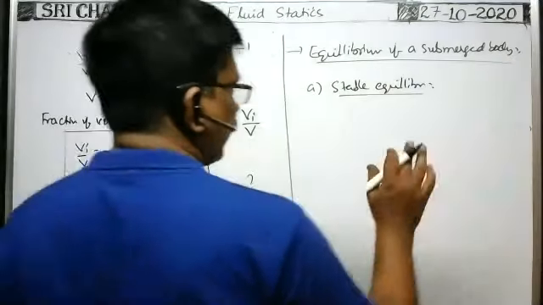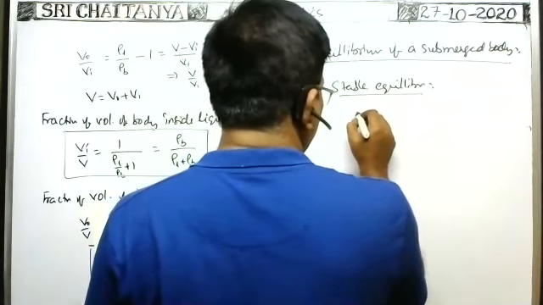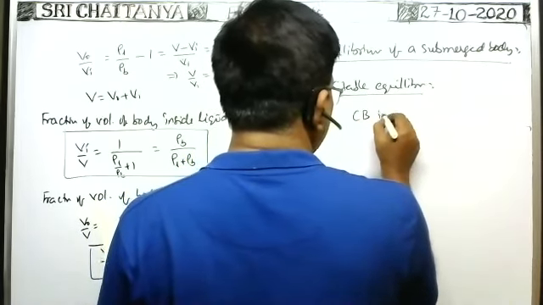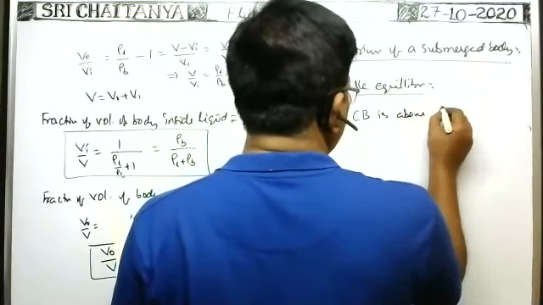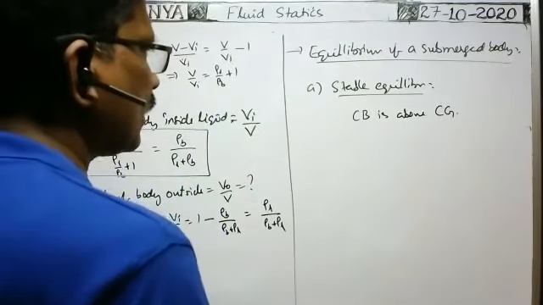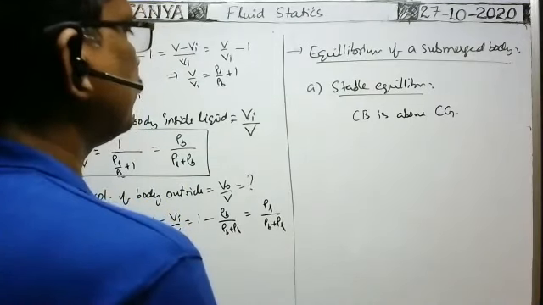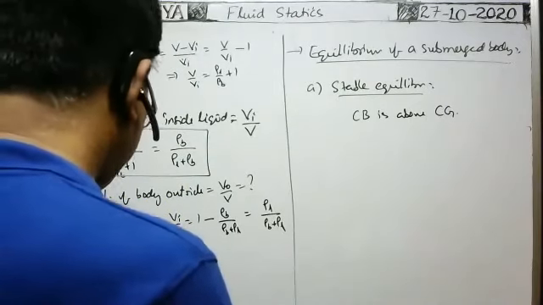Already I said the center of buoyancy is the center of gravity of the displaced liquid. So in stable equilibrium, the center of buoyancy is above the center of gravity. In such a case, it is under stable equilibrium.